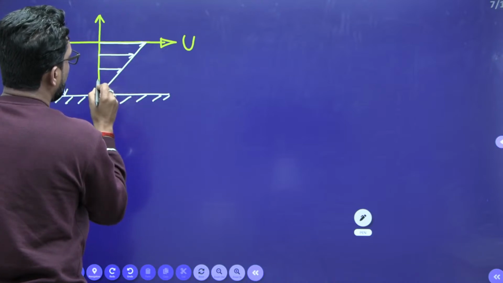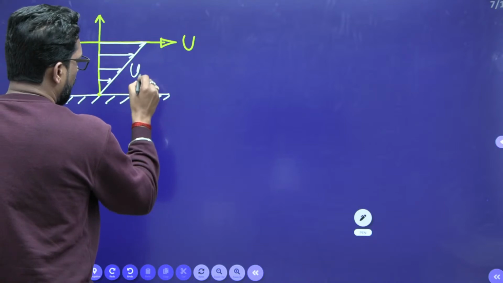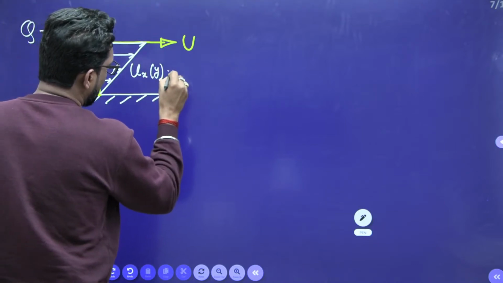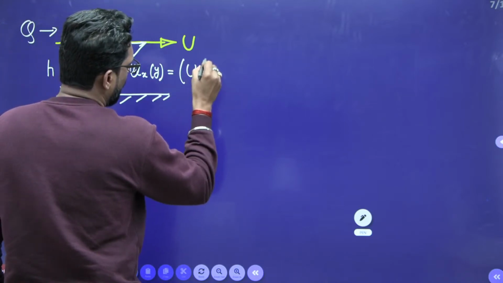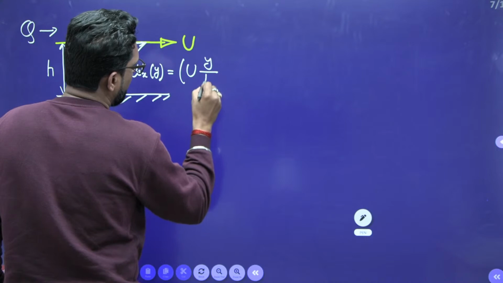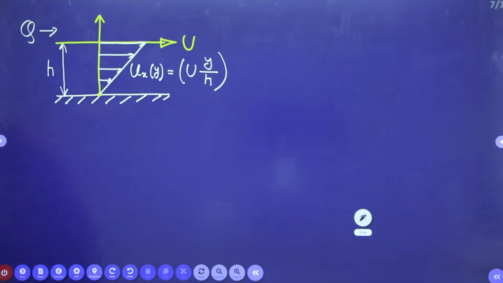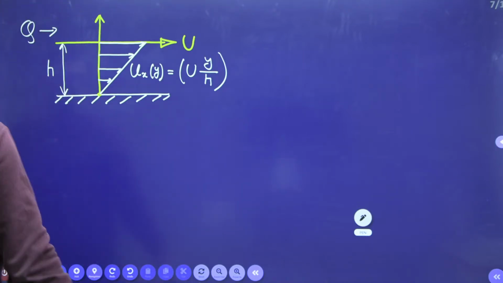The profile is linear: u, in the x direction with variation in the y direction, is equal to U y by h.